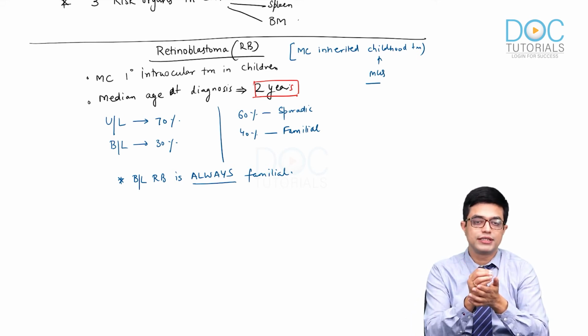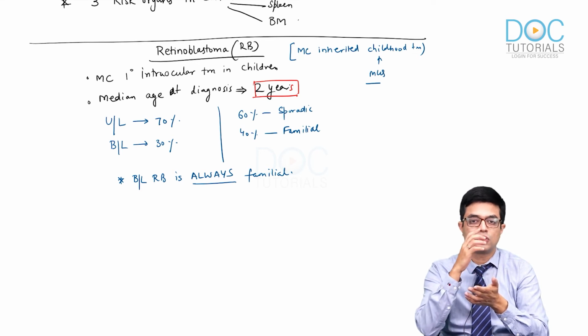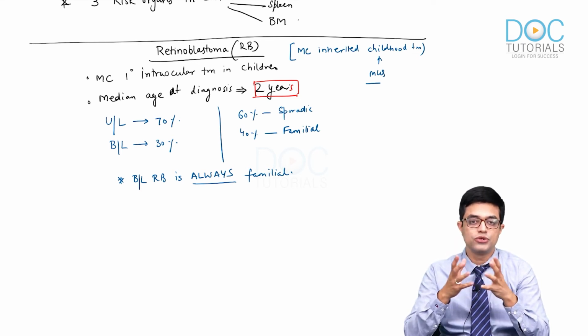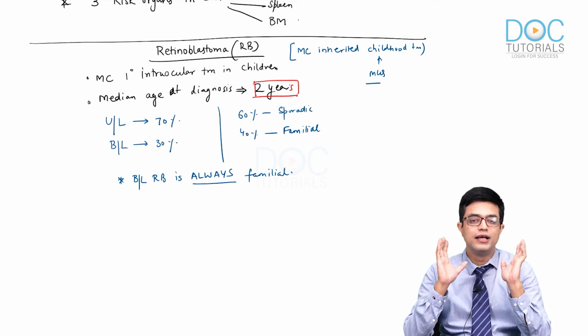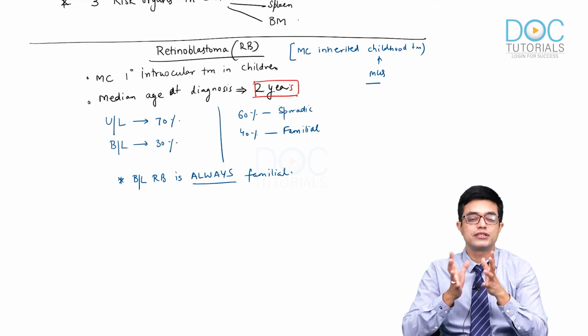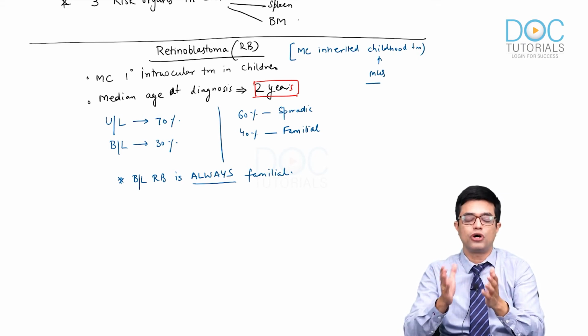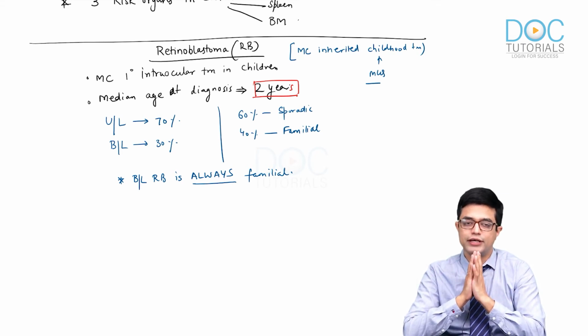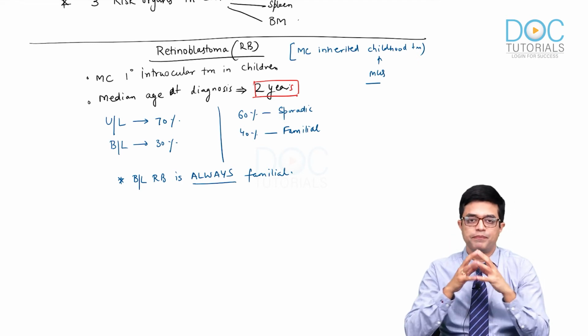A mutation in one allele does not cause the disease; both alleles have to be lost to produce retinoblastoma.